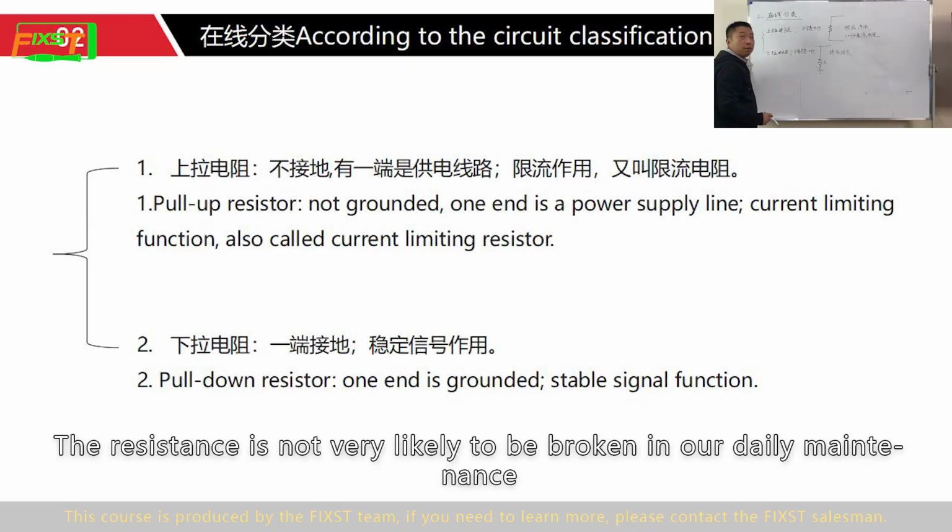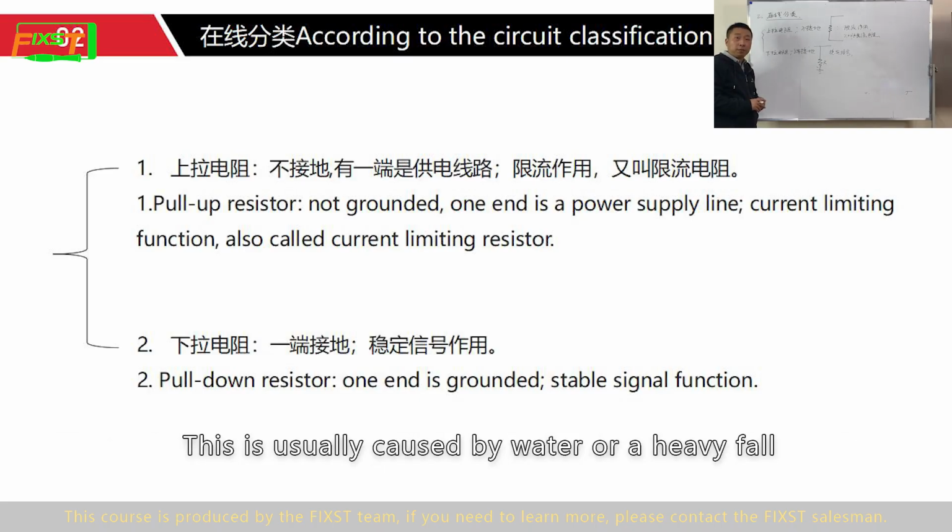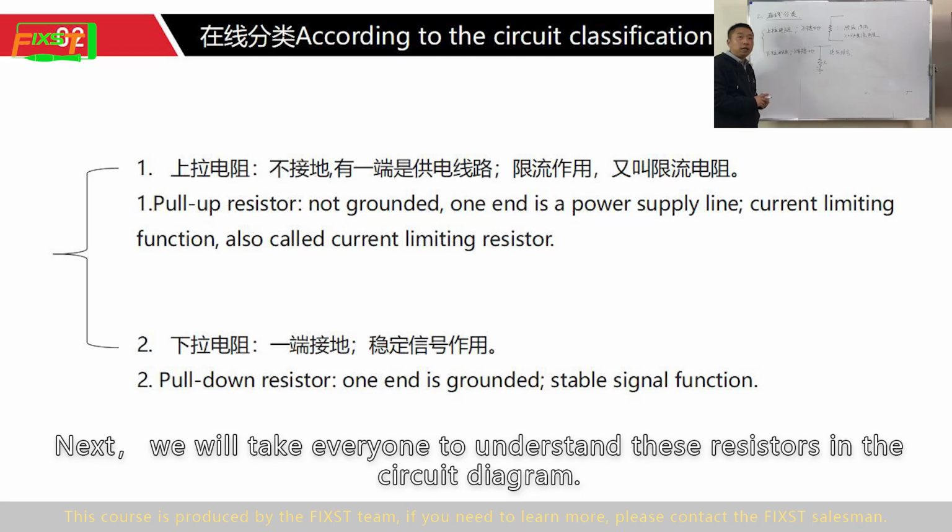The resistance is not very likely to be broken in our daily maintenance. This is usually caused by water or heavy fall. Next, we will take everyone to understand these resistors in the diagram.